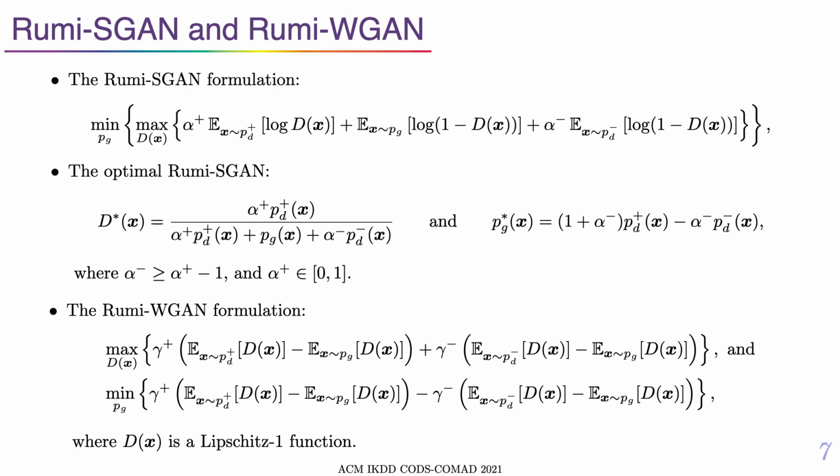The Wasserstein GAN loss can also be reformulated into the Rumi variant by splitting the data term in the WGAN loss into the positive and negative classes. In practice, we enforce the Lipschitz 1 constraint on the discriminator with a gradient penalty term.